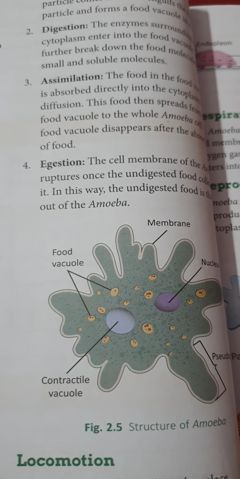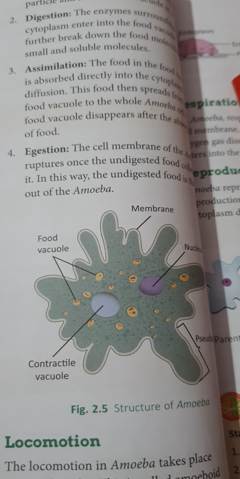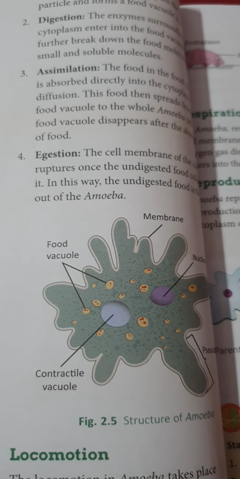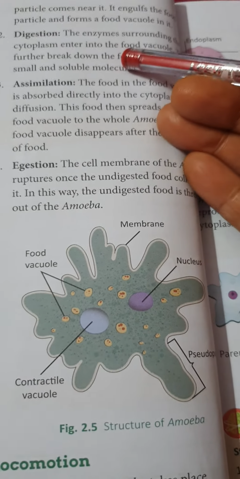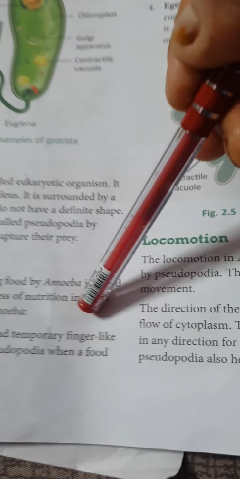Amoeba also contains other cellular organelles such as contractile vacuoles, mitochondria, Golgi apparatus, and fat globules. Amoeba consumes food either through the process of phagocytosis or pinocytosis.